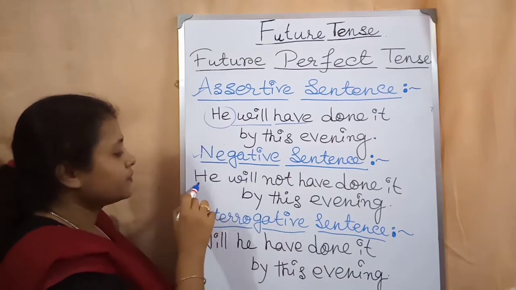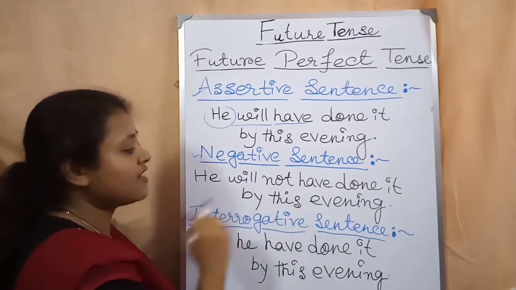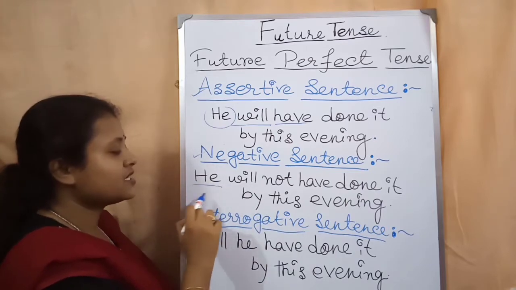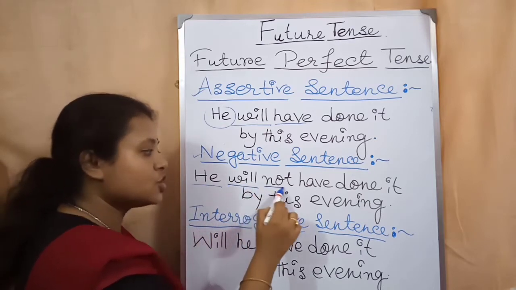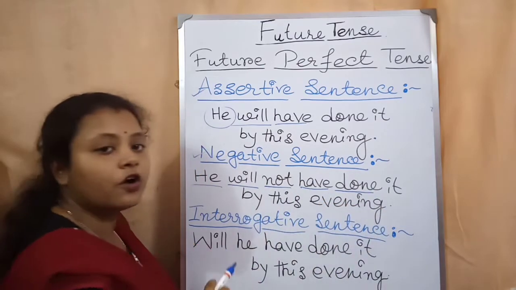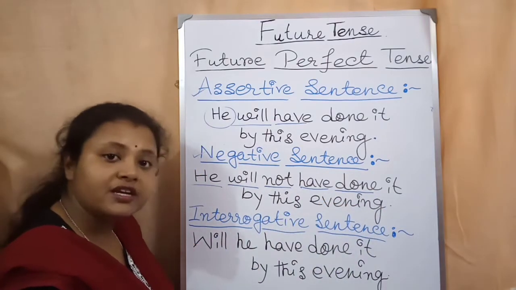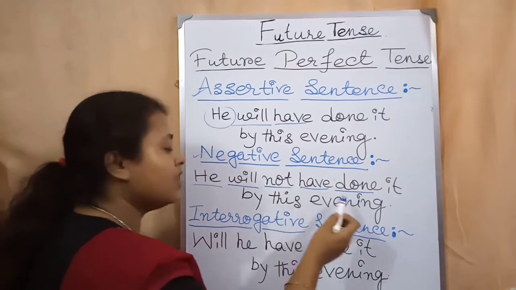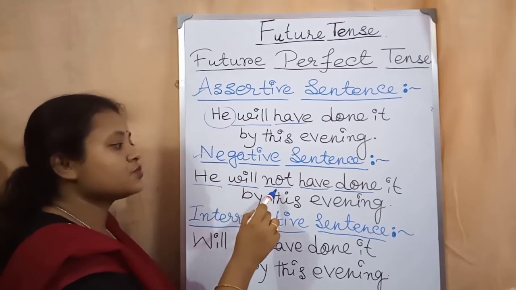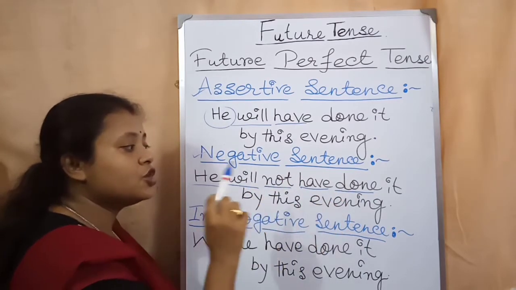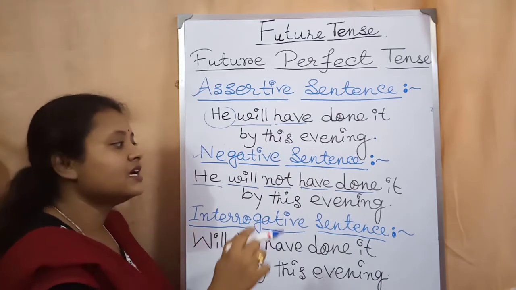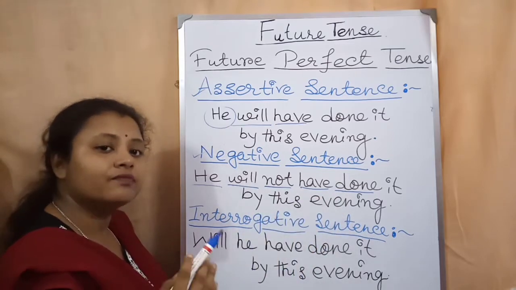First, look at the example. He will not have done it by this evening. So at first you have to write the subject, then will, after that not, after that have, then the past participle form of the main verb. I have already discussed these things to you. Now the remaining portion of the sentence. Remember students, after have you will not use any other form of the main verb. You only have to write the past participle form of the main verb.